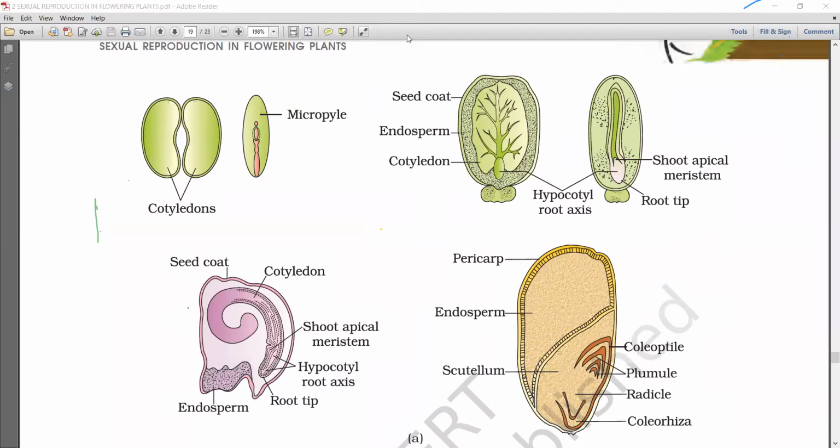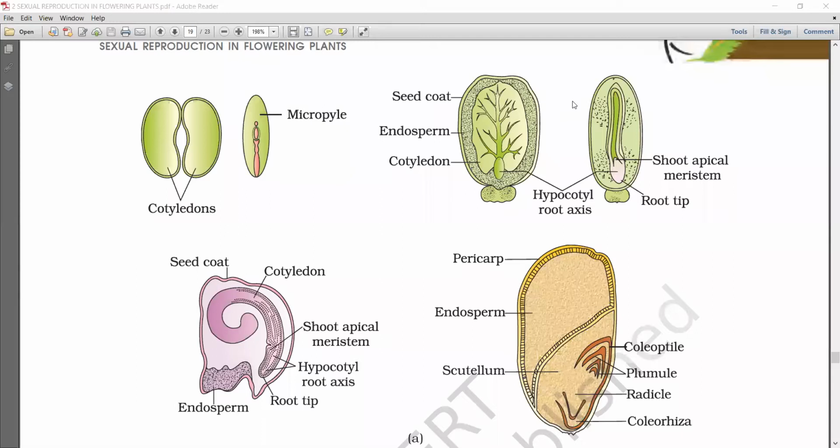Next point: above the hilum, a small pore is called the micropyle or seed pore.